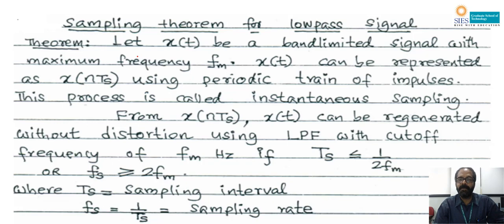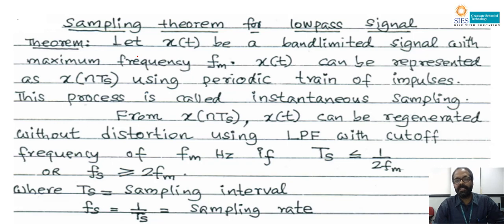Then the information can be transmitted in the form of a digital signal. At the receiving side, better quality can be achieved. The first step for converting an analog signal to a digital signal is that the continuous time signal should be converted to a discrete time signal. For that, we need the sampling theorem.